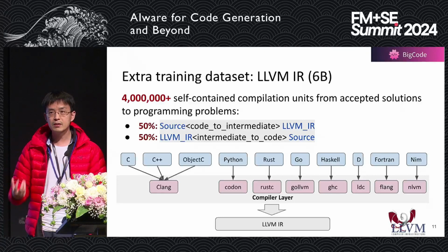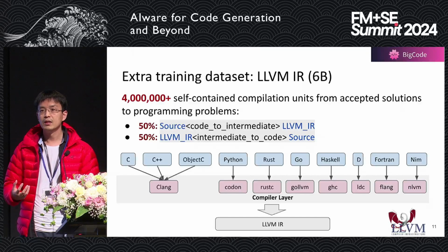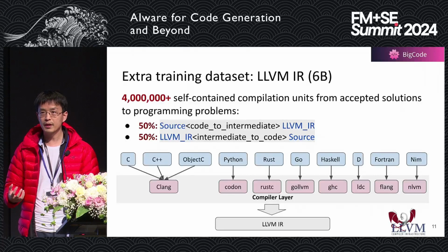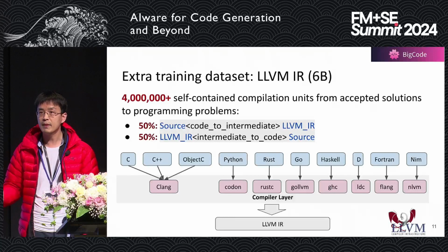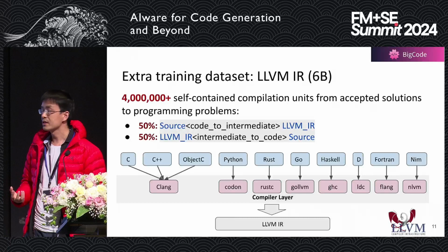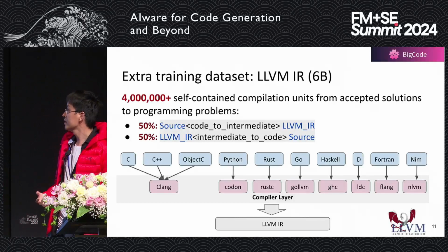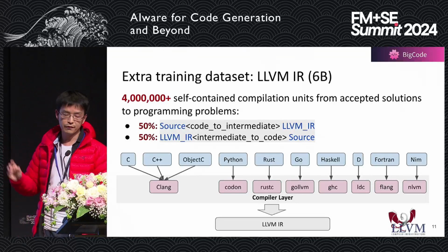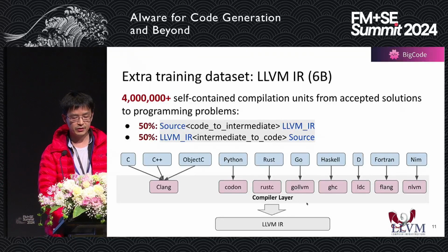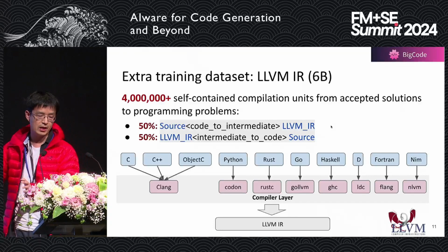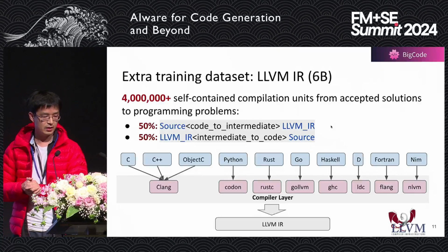Because of that, in this project, we also feed a lot of IR information, intermediate representation information, to the model with the hope that the model can learn even more in-depth information about the code, about the semantics. So what we did is that we collected over 4 million self-contained compilation units from accepted solutions to programming problems, and then we form pairs, source code to LLVM IR and LLVM IR to source code, each with 50% probability.